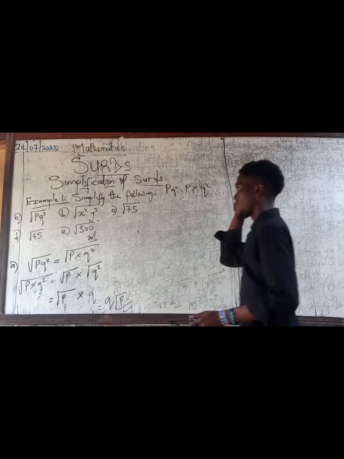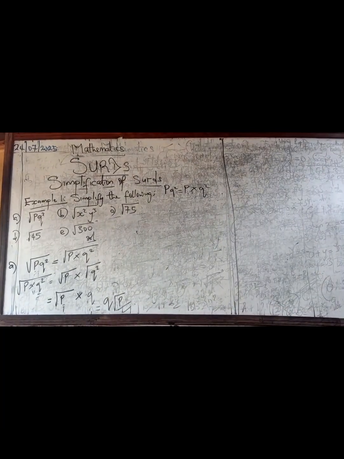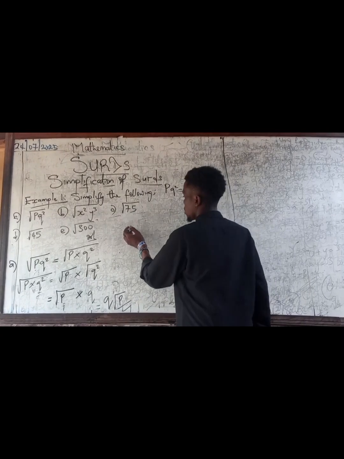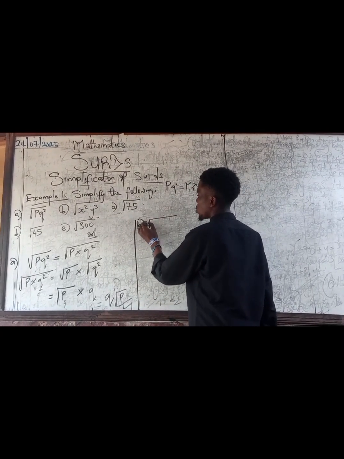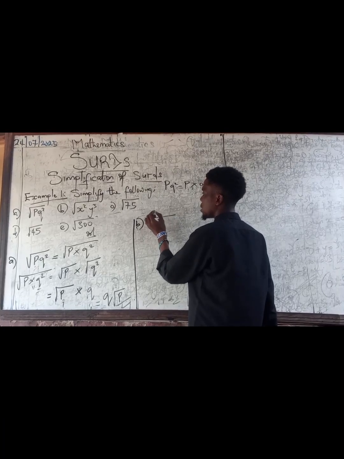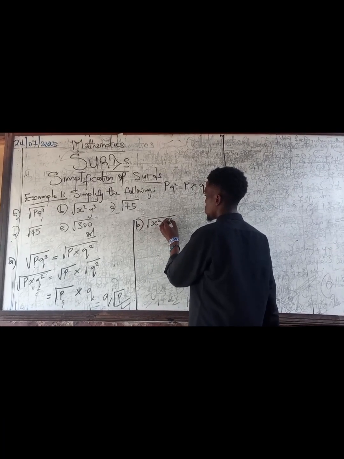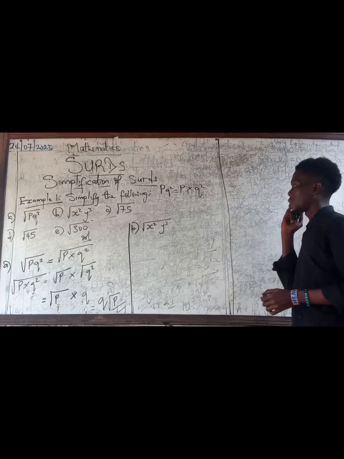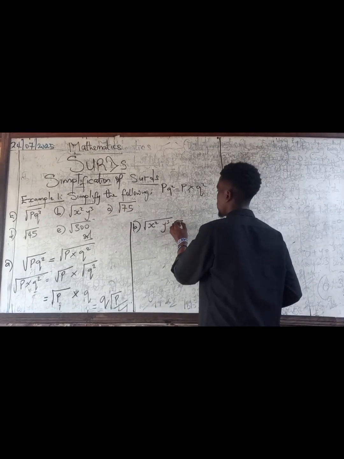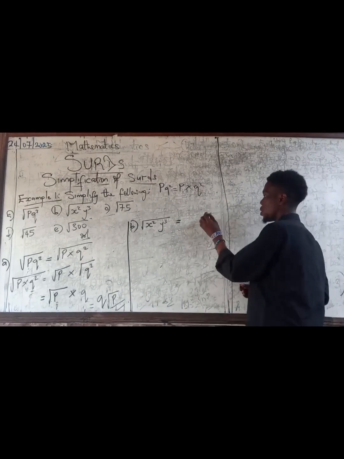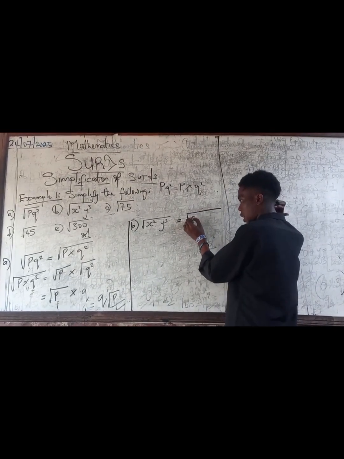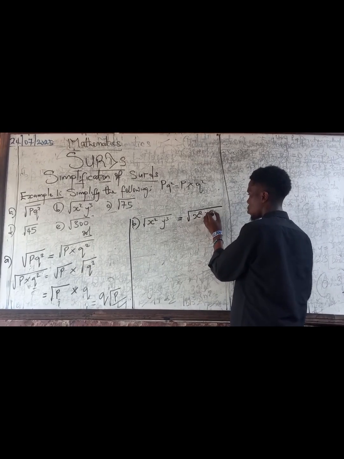So moving on to question B, it says square root of x squared y cubed. So remember, square root of x squared y cubed is still the same as square root of x squared times y cubed.